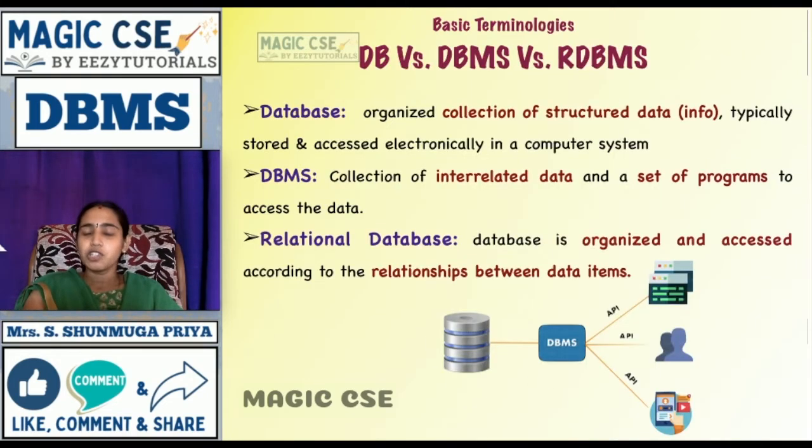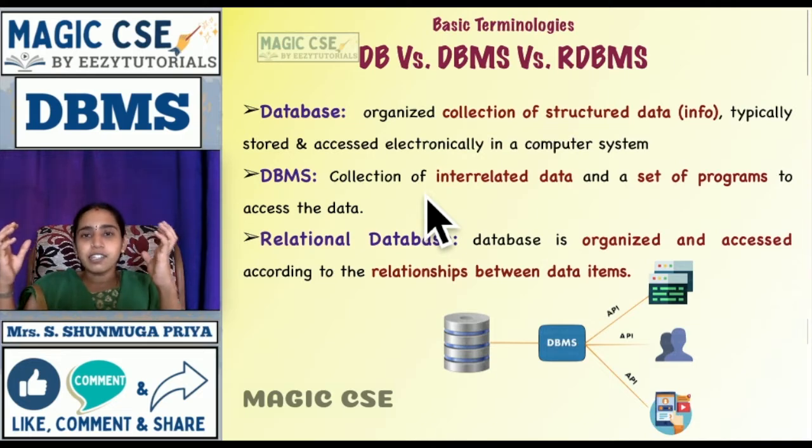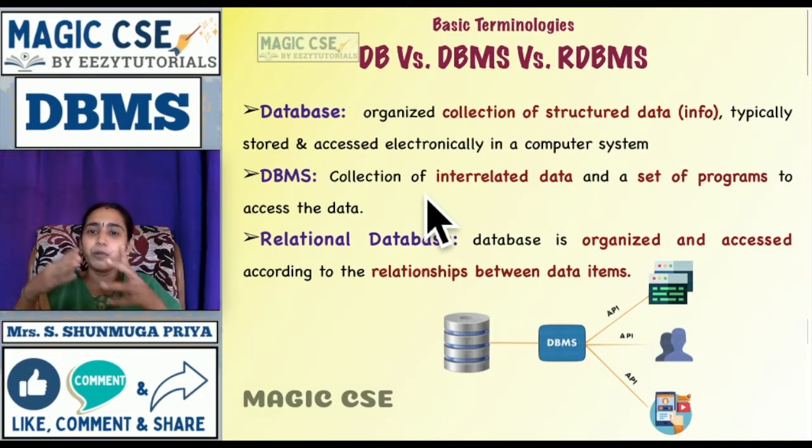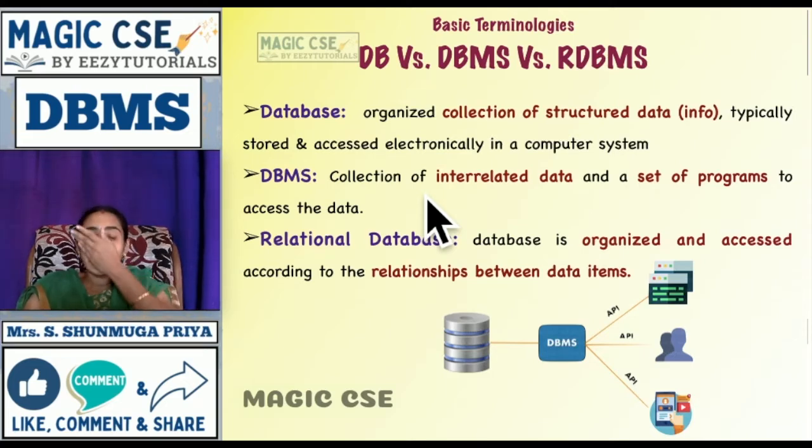The next terminology which we are going to see is database versus database management system and relational database. A collection of structured data, in table format, where you are creating a structure and storing data or information in it, is called a database. It should preferably be stored and accessed electronically, that is, in a computer system. Initially databases could be maintained in files and ledgers also, but now databases are maintained only electronically.